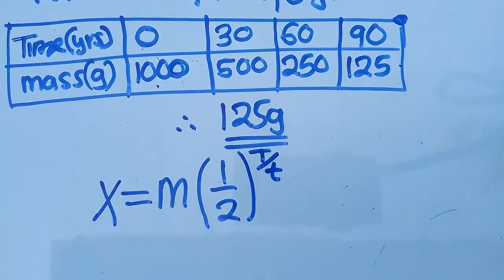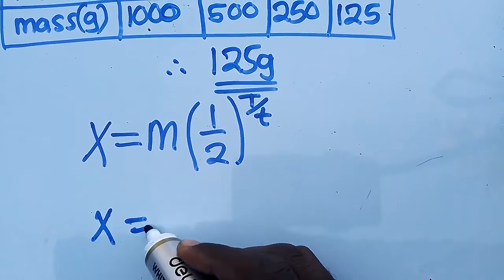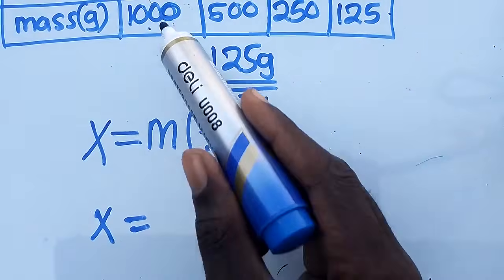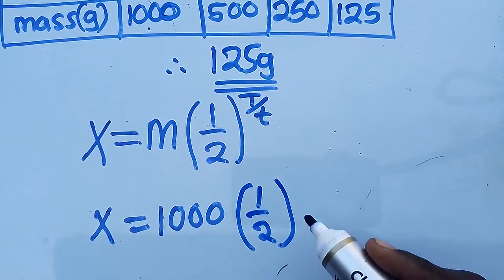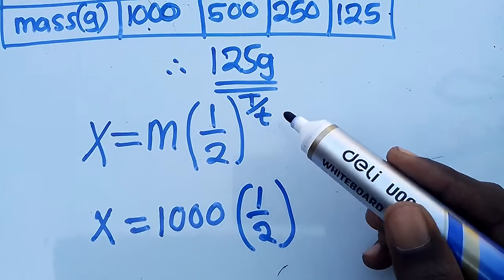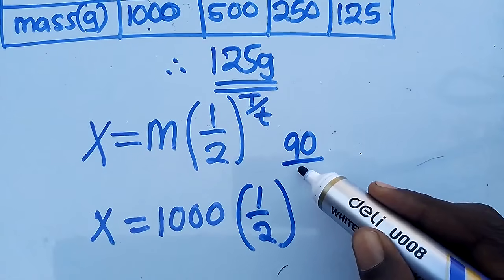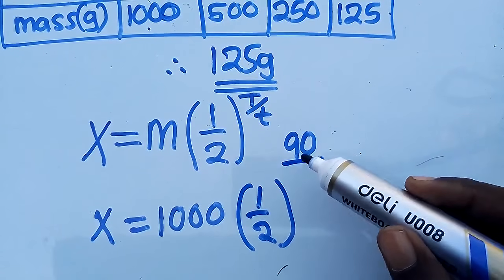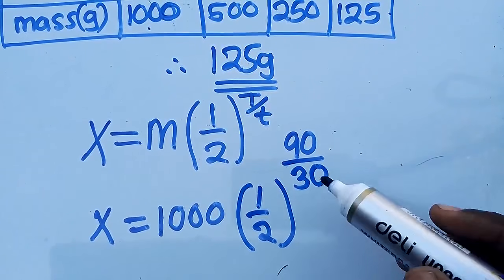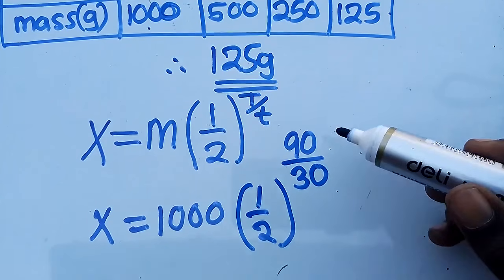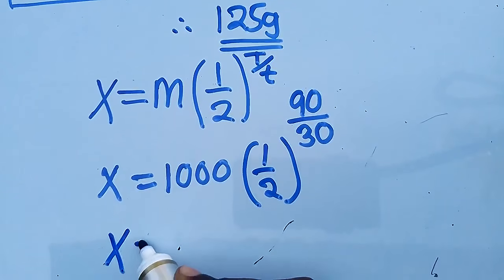So where you are going now to substitute, you are going to say this is equal to. What was the present mass? The present mass was 1000. You say half. Then what was the total time? The total time was after 90 years. Then what was the half-life? The half-life was 30. Total time 90, half-life 30. So you proceed and say this is now equal to